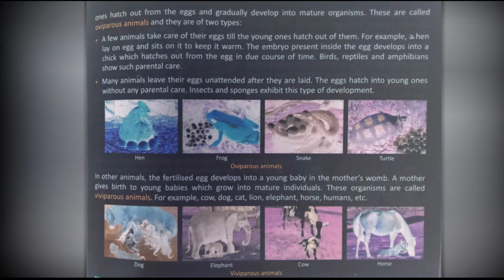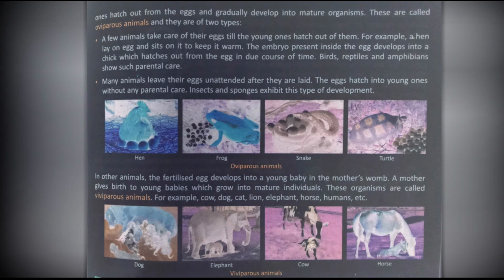A few animals take care of their eggs till the young ones hatch out of them, for example, hen. And second, many animals leave their eggs unattended after they are laid. The eggs hatch into young ones without any parental care. Insects and sponges exhibit this type of development.